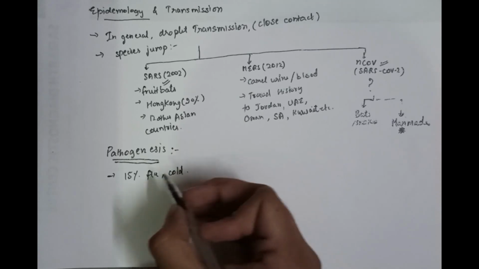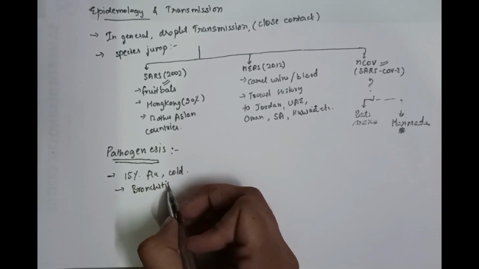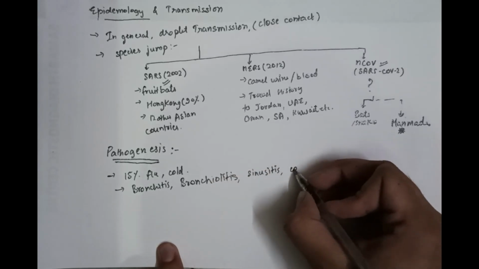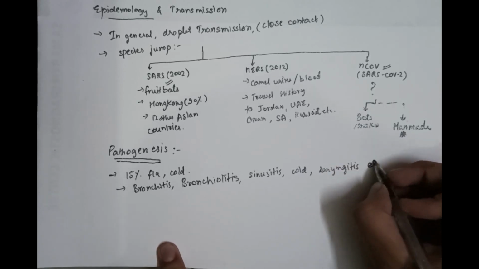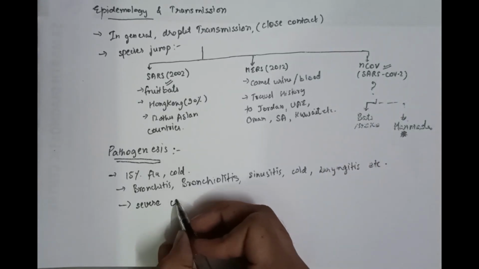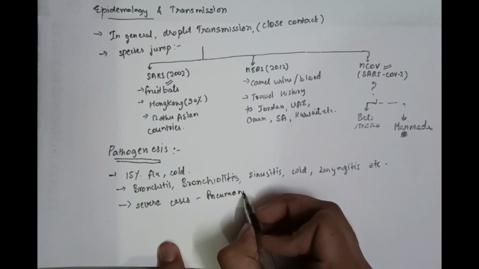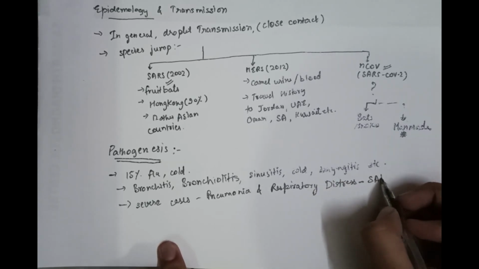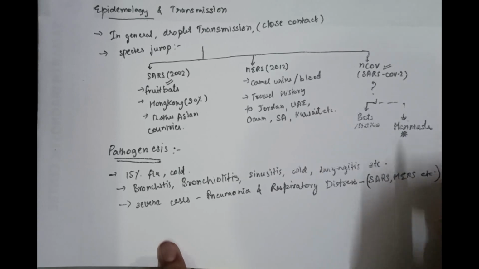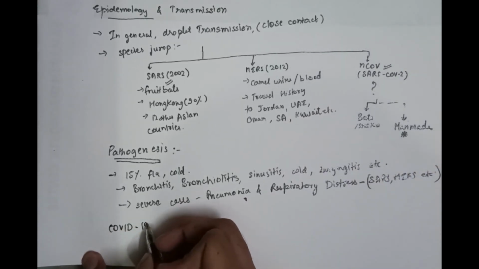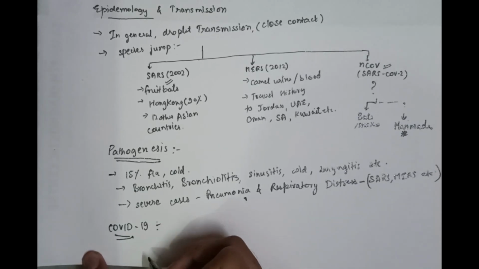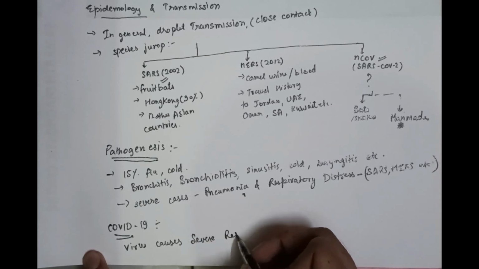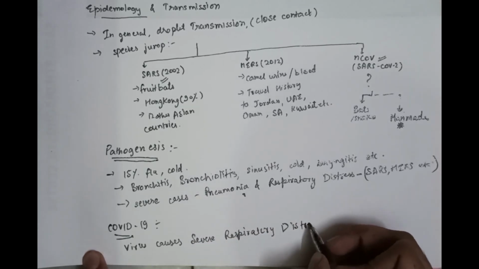Talking about the pathogenesis, 15% of the common flu are from coronaviruses only. They cause respiratory tract infections, basically upper respiratory tract infections such as bronchitis, bronchiolitis, sinusitis, common cold, laryngitis, etc. In severe and rare cases, some strains of the viruses are responsible for causing lower respiratory tract infection, such as pneumonia and the respiratory distress syndrome. The SARS and the MERS are of this category only. Talking basically about the present COVID-19 virus, it is also seen to have its pathogenesis by severe acute respiratory distress syndrome.